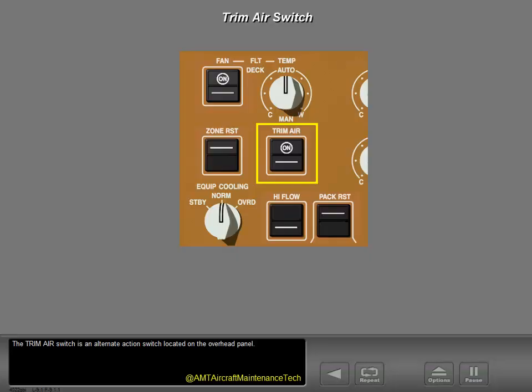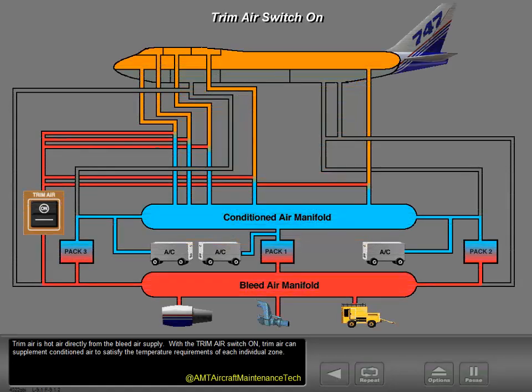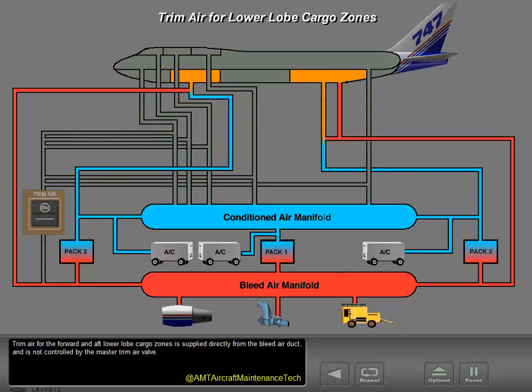The trim air switch is an alternate action switch located on the overhead panel. Trim air is hot air directly from the bleed air supply. With the trim air switch on, trim air can supplement conditioned air to satisfy the temperature requirements of each individual zone. Trim air for the forward and aft lower lobe cargo zones is supplied directly from the bleed air duct and is not controlled by the master trim air valve.